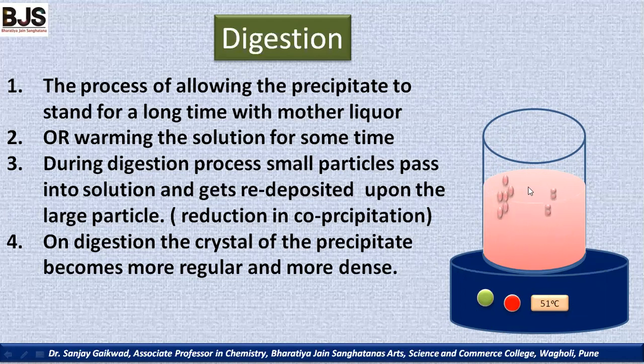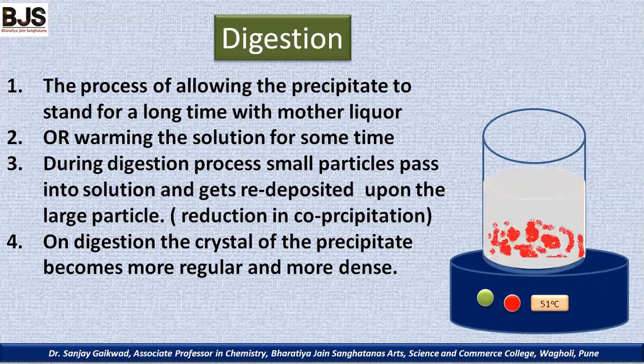Whatever smaller particles are there, they coagulate and attach with each other to give big particles. Then whatever impurity is added on the surface can be detached in the warm condition. That is, we can reduce the co-precipitation.